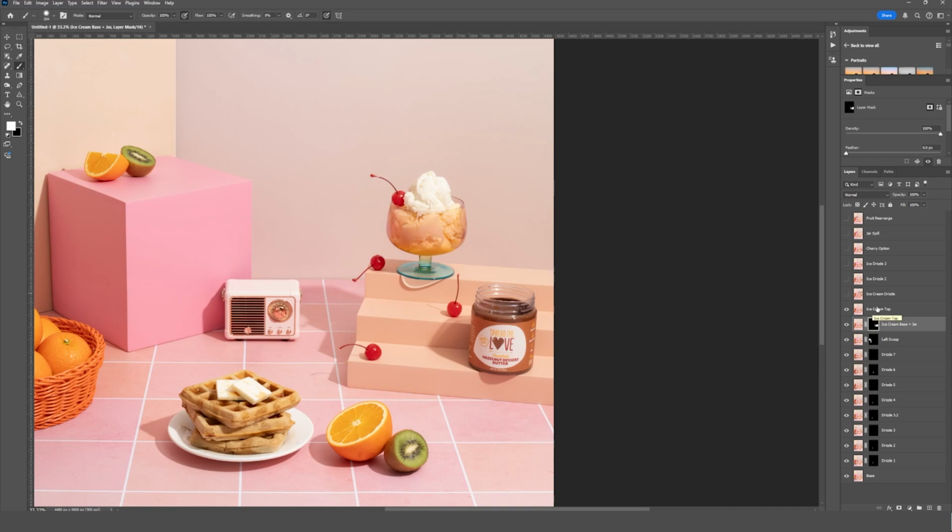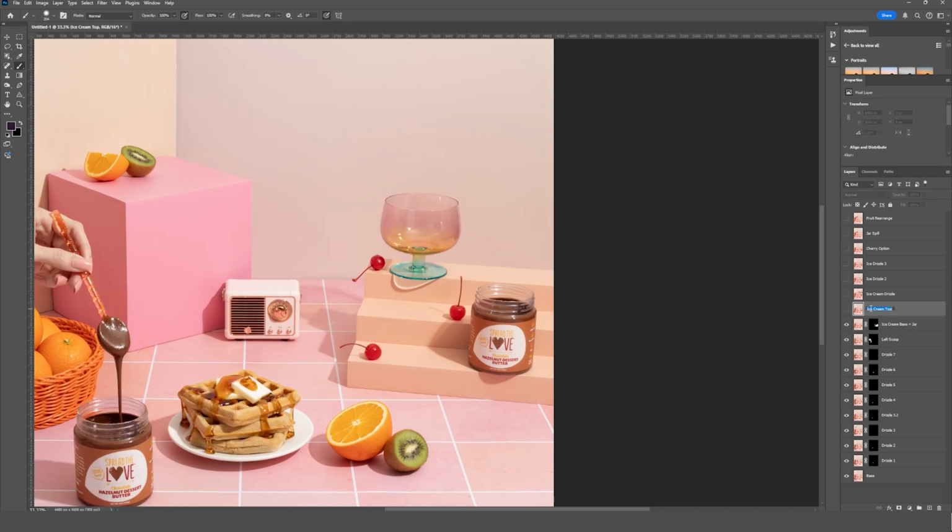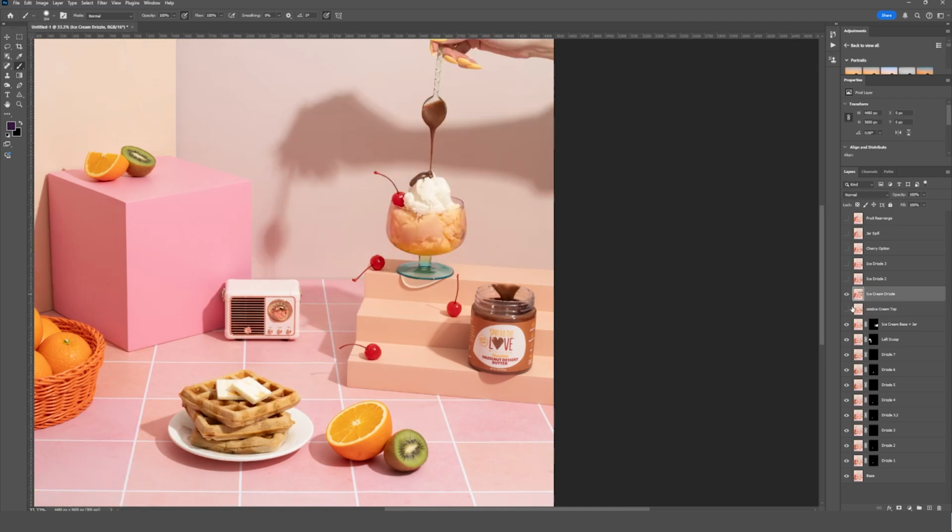I like to take a photo as soon as I scoop the ice cream just to make sure that I have a nice frozen shot of it before it melts. But in this case, I think it worked out fine. So let's put a few Z's in front of this, just as a reminder that we probably don't need to worry about it. And I'm gonna work on adding our ice cream drizzle now.